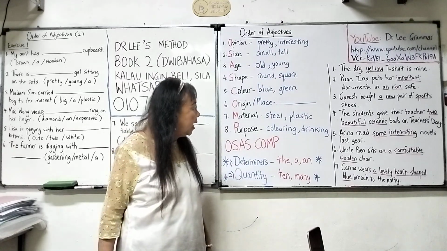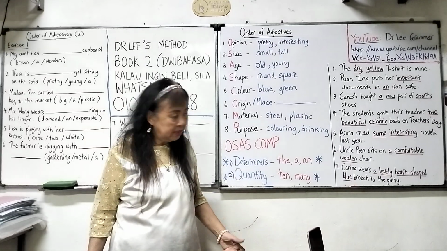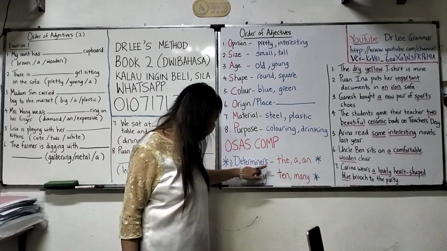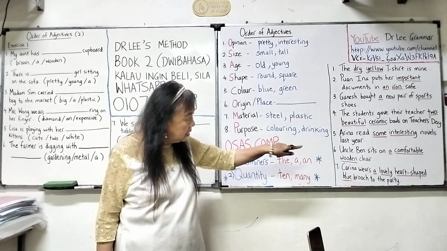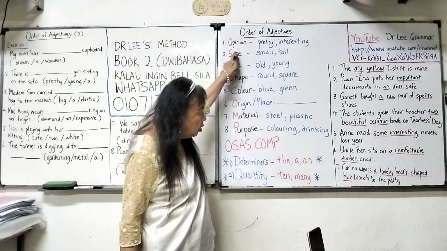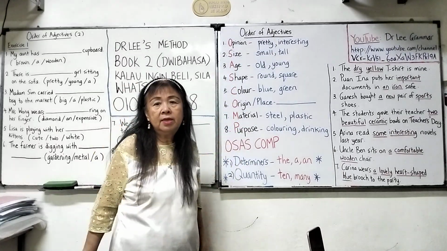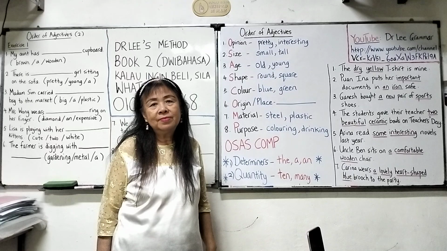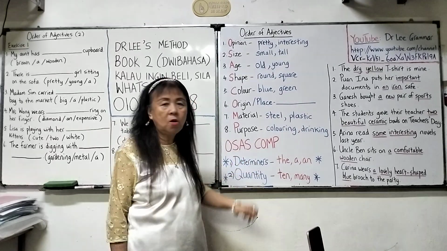Okay? Uncle Ben sits on a comfortable wooden chair. The first. Determiner first. After the determiner, then opinion, comfortable. After opinion, wooden, material. So you just follow the order. Then you should be correct. Remember, Osascom.